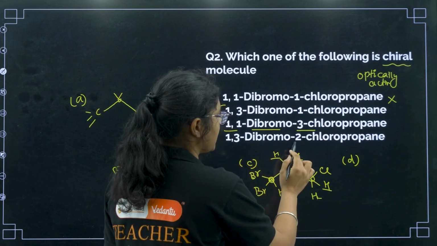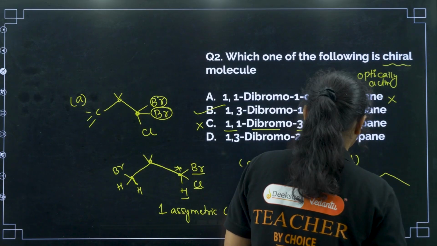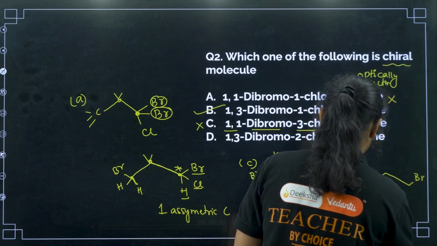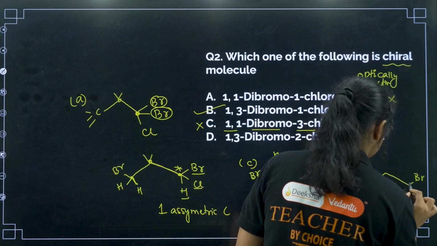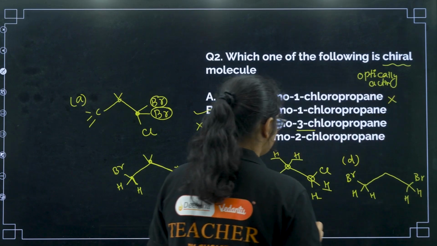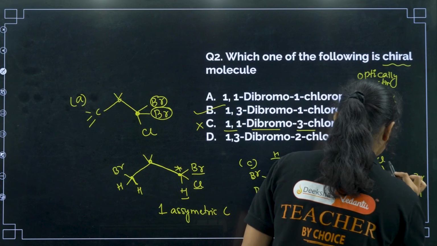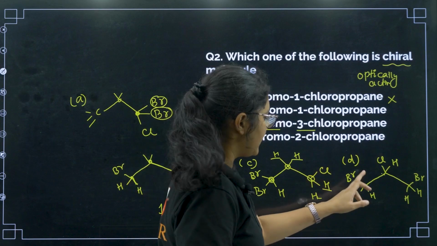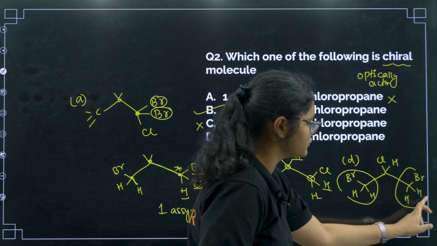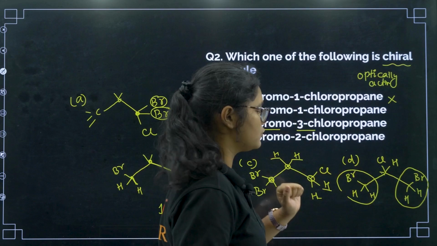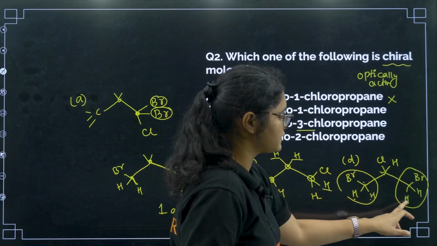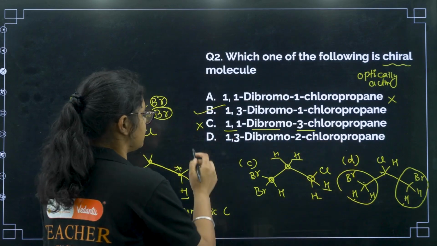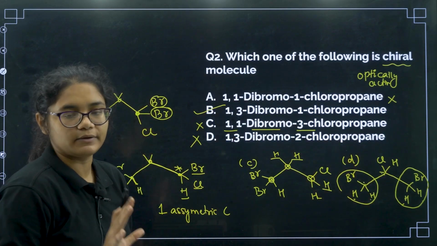It is 1,3-dibromo 2-chloropropane. Okay, so you have here 1,3-dibromo, here bromine group and here bromine group, here we have H, here H, here H, here H. Now if you see this carbon, this side chlorine, this side H, and this group is same and this group is also same, right? So this carbon is not having all the 4 groups different, this carbon is having 2 hydrogen, this carbon is also having 2 hydrogen. Since there is no single carbon where all the 4 groups are different, this is also achiral, or we can say optically inactive.